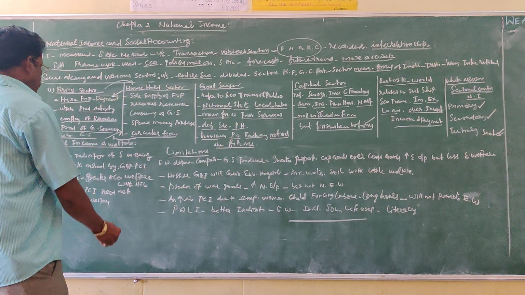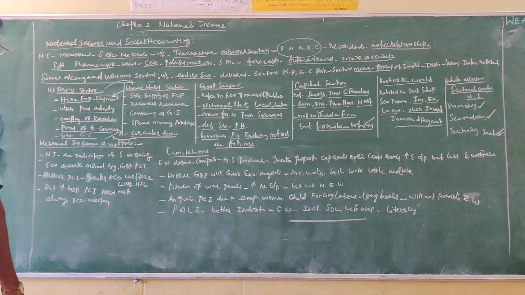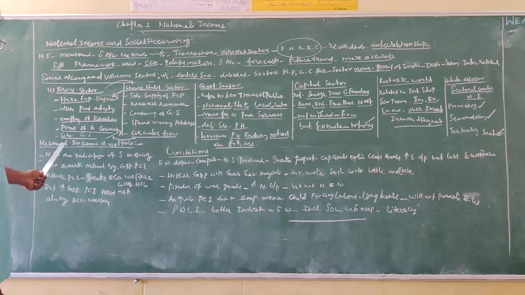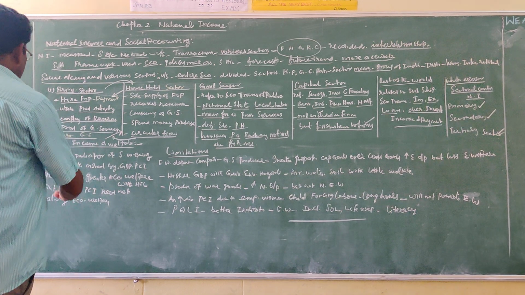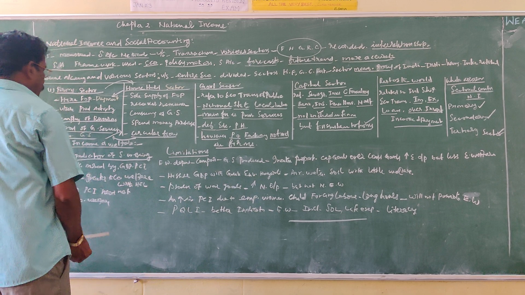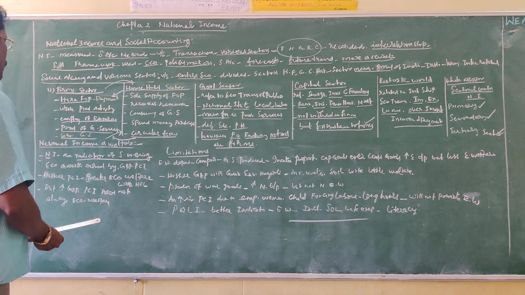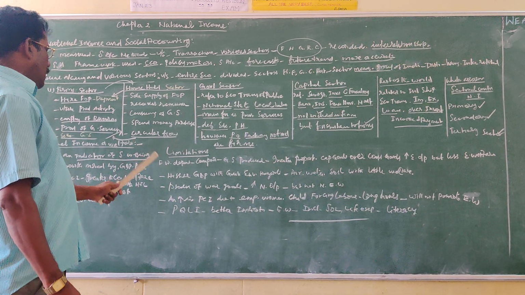Then the next topic is national income and welfare, the relationship between national income and welfare. National income is an indicator of social well-being, whether the public enjoys social welfare or not.